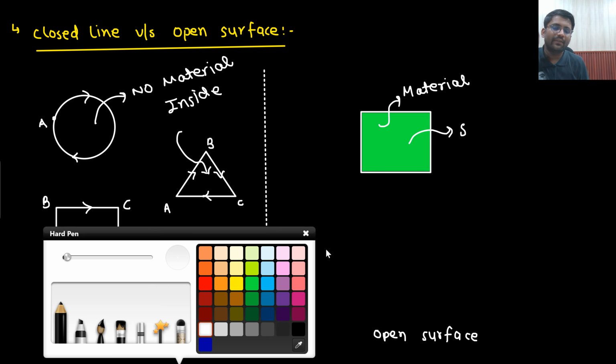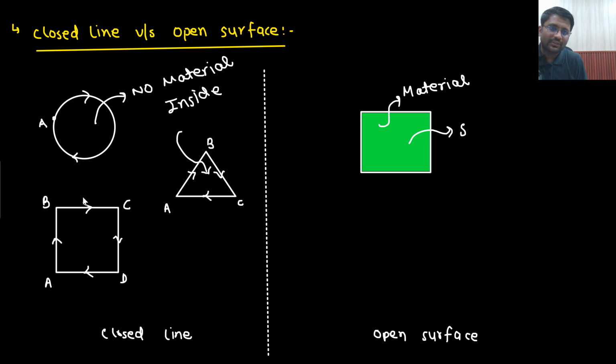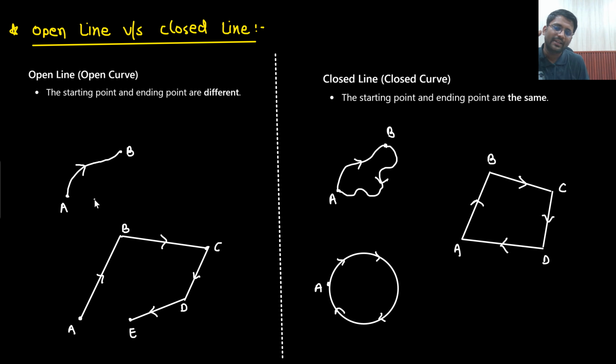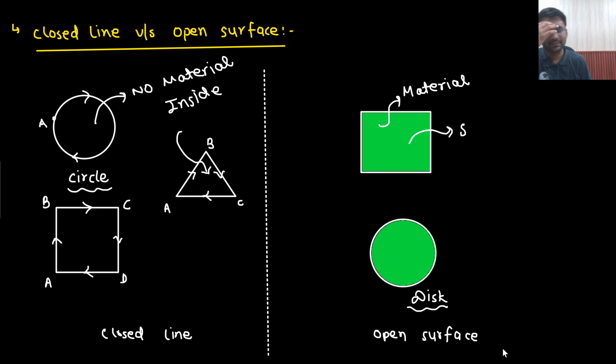So on a crude level, what you can say, sir, a closed line is a circle, and an open surface is a disc. Closed line is a circle, open surface is a disc. And this is a simple arc. Arc means you are going from point A to point B. So arc was open line, then closed line was a circle, and open surface was a disc.